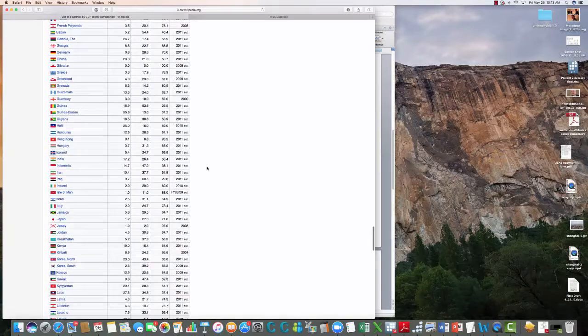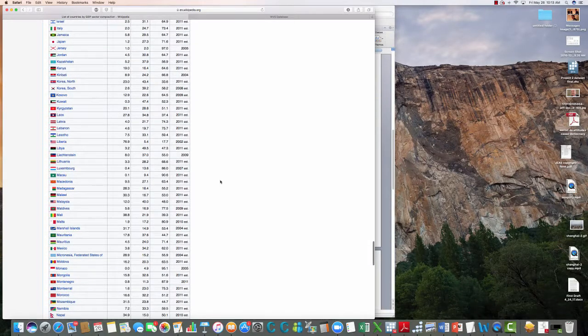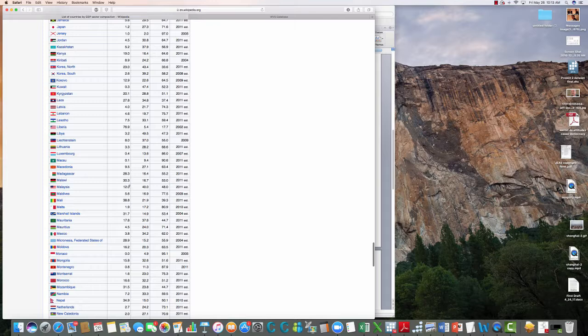Nonetheless, let's go down to Malaysia. Where are you, Malaysia? There you are. So 12% is in the agricultural sector, which means that it's moved from an agrarian society. 40% is in the industrial sector, and then 48% is in the service sector. Now, avoid the temptation to look at the service sector being the largest percent and saying, oh, look, it's a post-industrial society. It actually is not. We could compare it to the world, but a better way to do this would be to compare it to a couple of countries that we know are at the extreme ends of the scale.